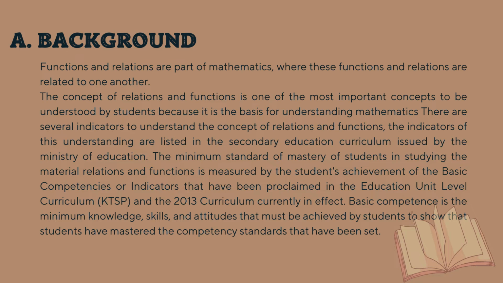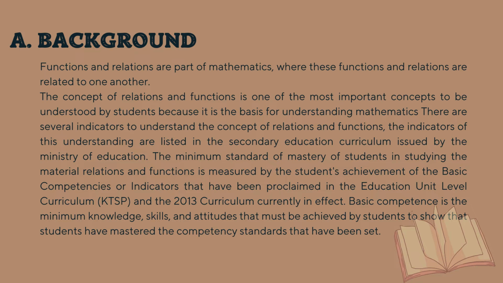Function materials based on the Education Unit Level Curriculum have basic competency, and the indicators are as follows: understanding relation and function. First, students can explain in words and state everyday problems related to relation and function.